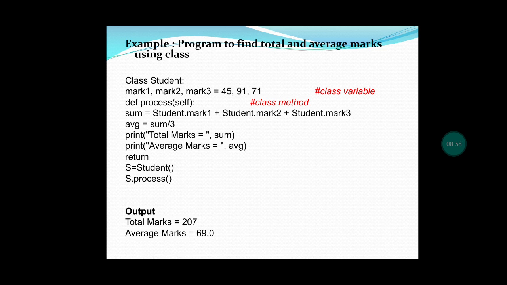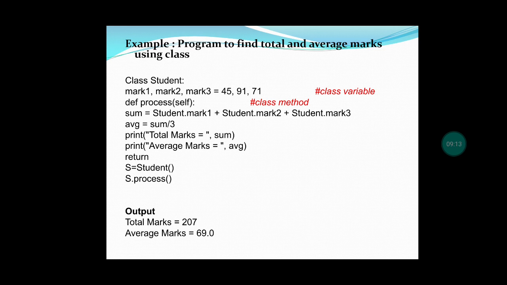So in this program we have found the total and average of the particular student. Here the class name is student, the class variables are mark 1, mark 2, mark 3, the class method is process, and the object name is S.